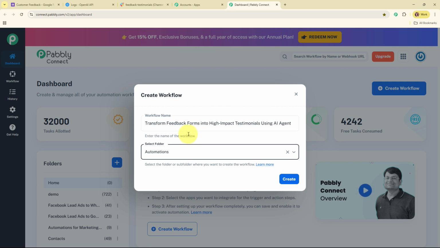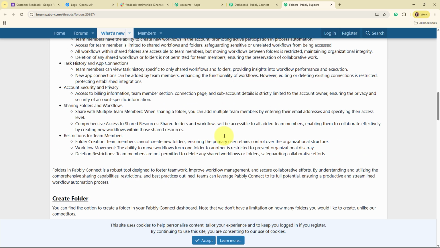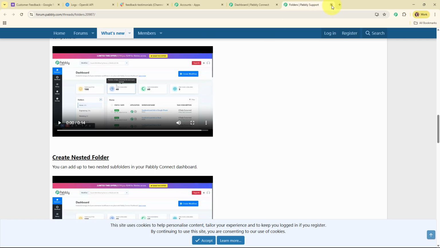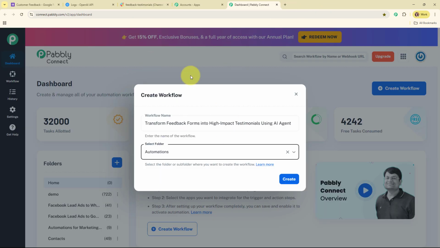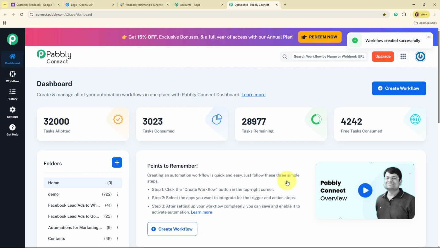And now here to learn how to create a new folder inside Pabbly Connect, we are going to click on this learn more hyperlink given over here, and it will take you to a forum window where you can see all the instructions on how to create a new folder inside Pabbly Connect. Alright, so now let's move back to our Pabbly dashboard, and here to create a new workflow, I'm going to click on this create button given over here.